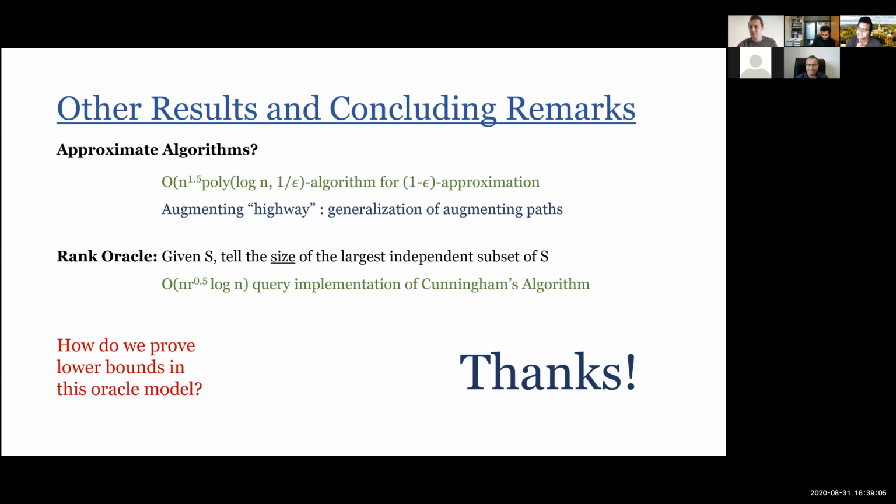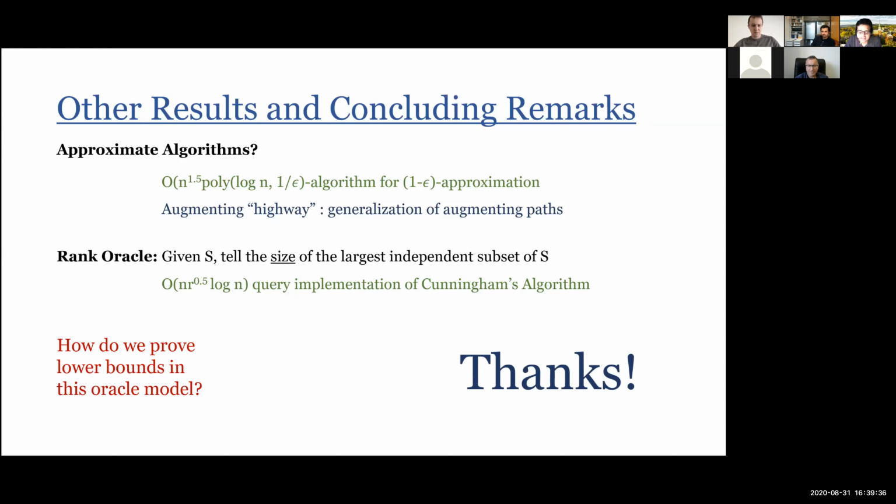Cunningham's algorithm, or even Hopcroft-Karp in the matching case, gives n by epsilon. If you want epsilon approximate, then you can get away with n r by epsilon queries instead of n r root r. So you can get a better bound on running time, a square root r improvement, if you are okay with epsilon.